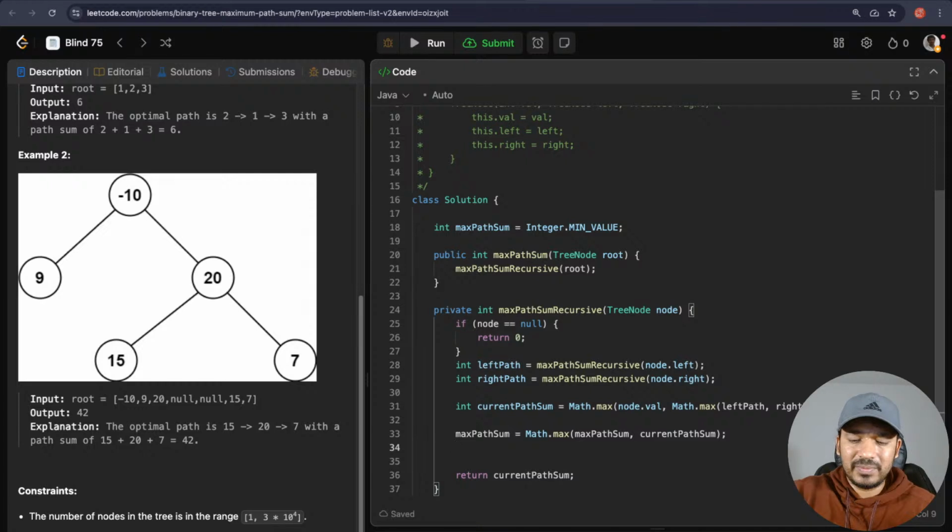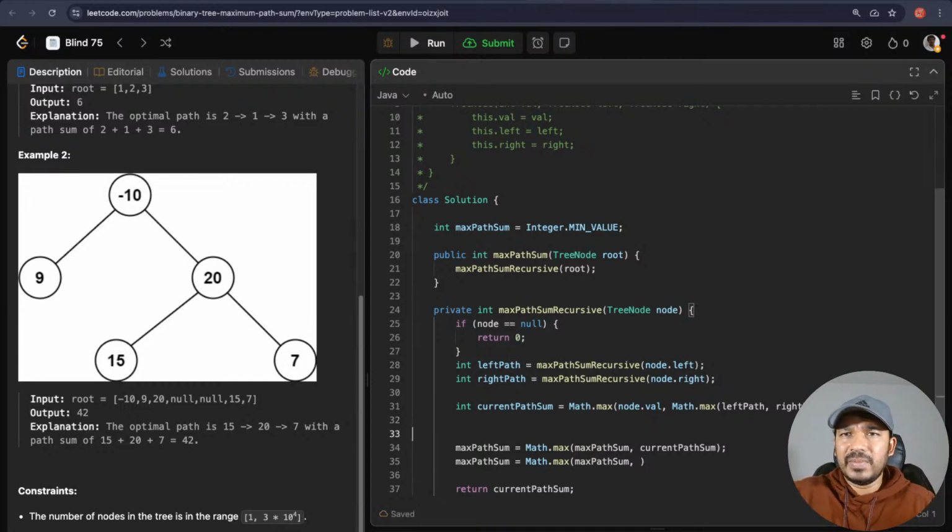And here max path sum is equal to math.max of max path sum, comma, this current path sum. Another one we can mark as current path to parent and current max sum. Let's make this as current path to parent or current max to parent.